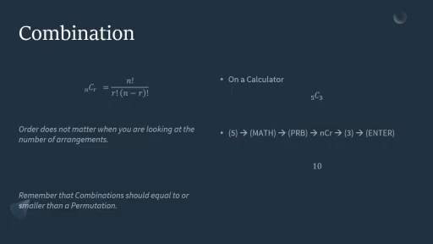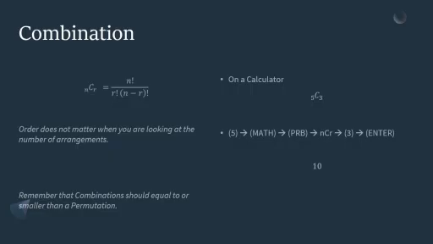Okay. Next up we have a combination. A combination is different from a permutation because in a combination the order does not matter. You're just looking at a group. How many combinations of this group can be formed? So if I had 5 people, but only 3 of them can be a part of the super special club, how many different ways can we do that? That is using a combination. Now, the big difference here is that the r factorial is on the bottom as well. You're not going to have to do this by hand unless you forget how to do this on your calculator, which would be a problem.